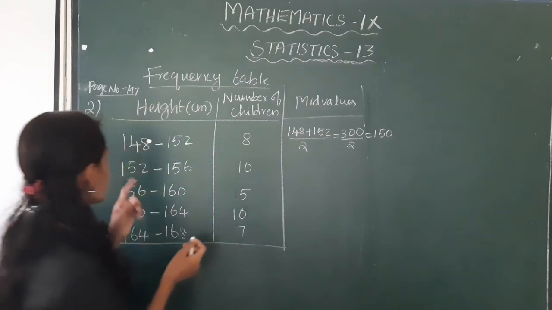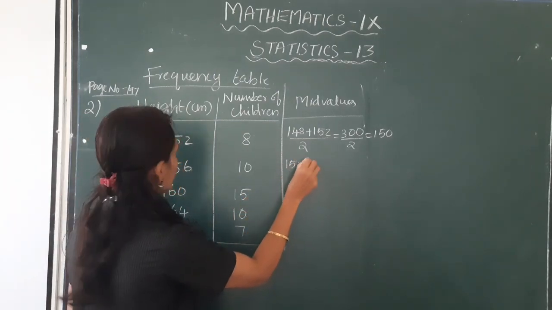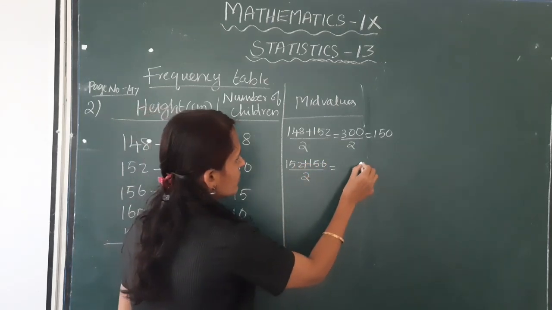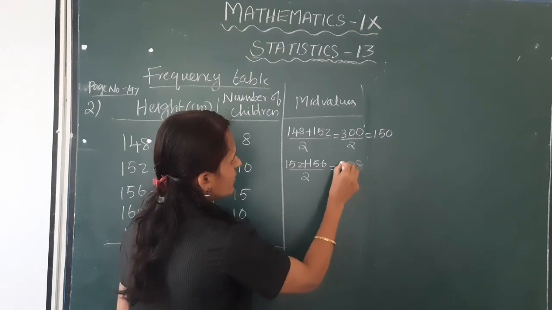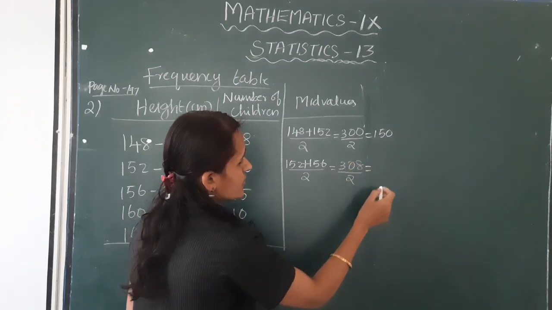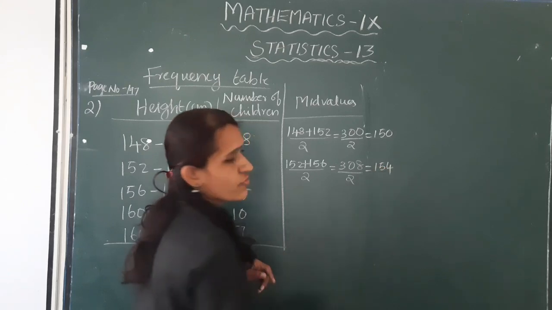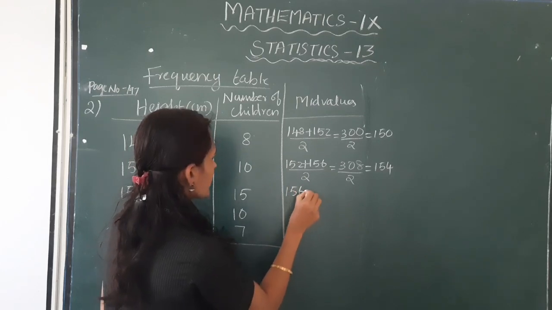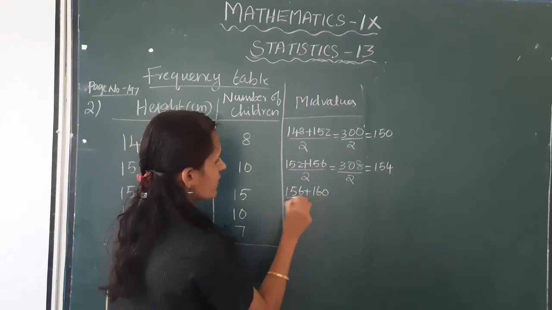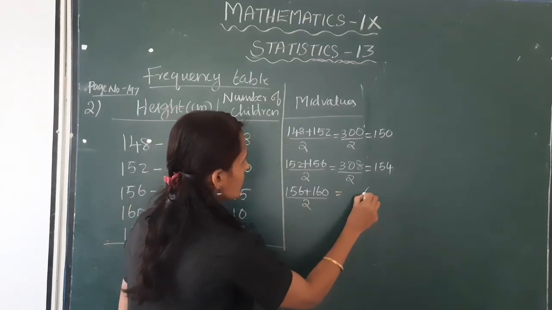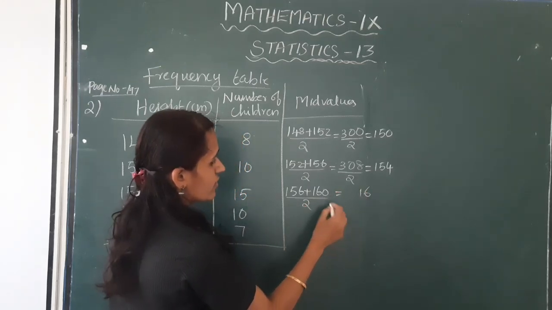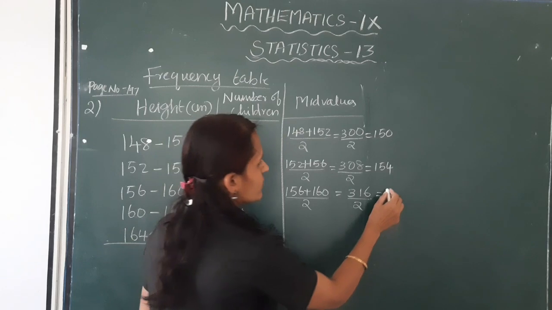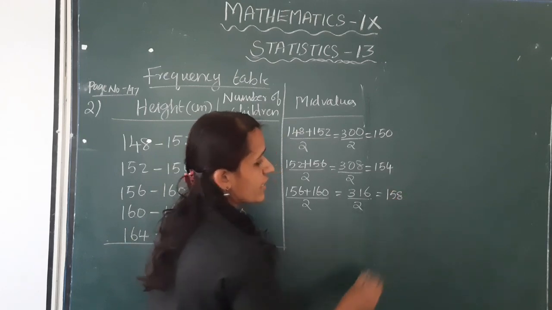Okay, next, 152 plus 156 divided by 2. This is equal to 308 divided by 2. This is equal to 154. Okay, next, 156 plus 160 divided by 2. This is equal to 316 by 2. This is equal to 158.